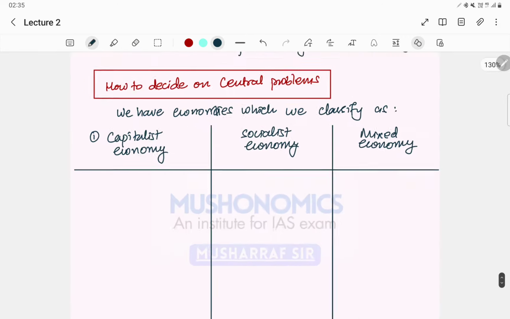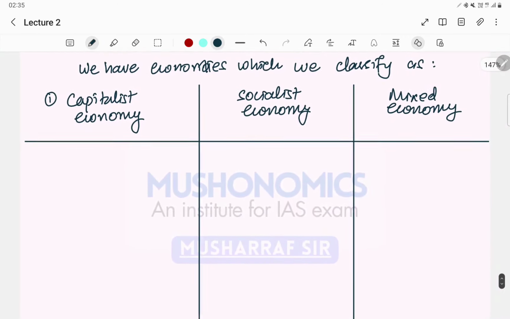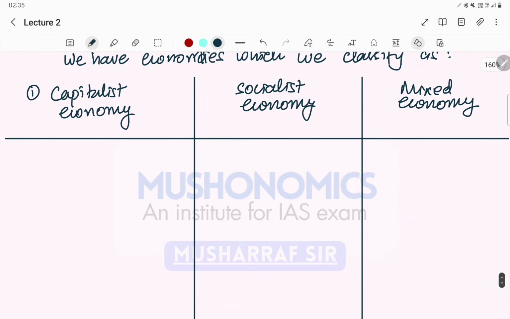How to solve the central problems of economy, right? So number one is capitalist economy, socialist and mixed economy. First we will discuss what are the attributes of capitalist economy.